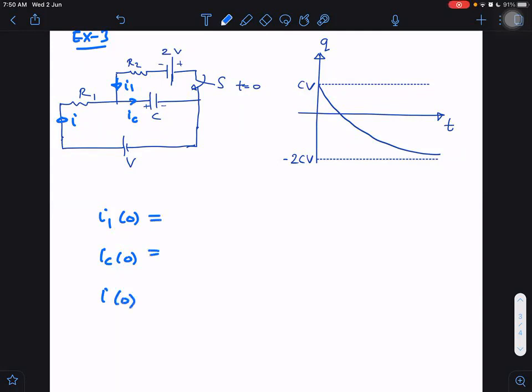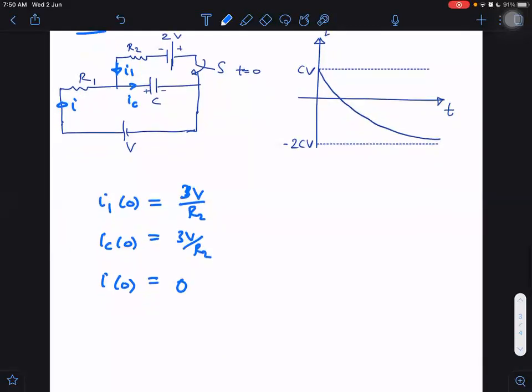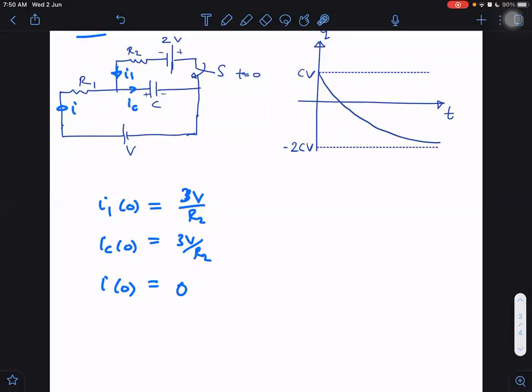Anyway, I1(0), IC(0), and I(0). What are I1(0), IC(0), and I(0)? I1(0), as you said, 3V by R2. IC(0) you said already 3V by R2, and I(0) you said 0. These three are drawn. But again, we cannot write these like this, sir. I1 and IC will be minus. Which will be minus? I1 will be minus, yes, and IC also. IC also minus, correct.